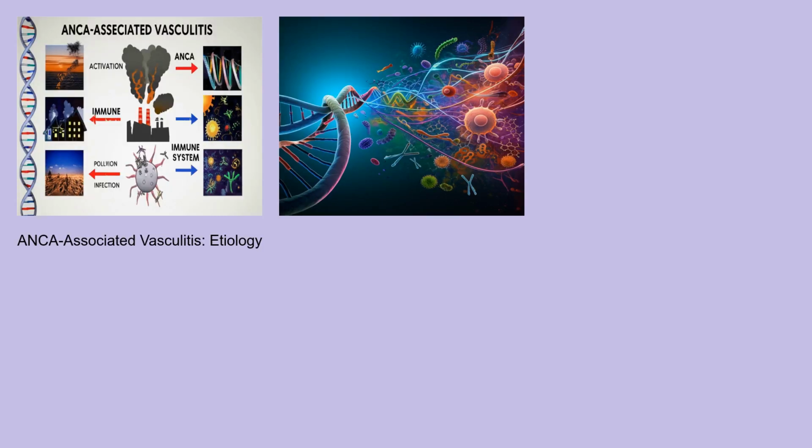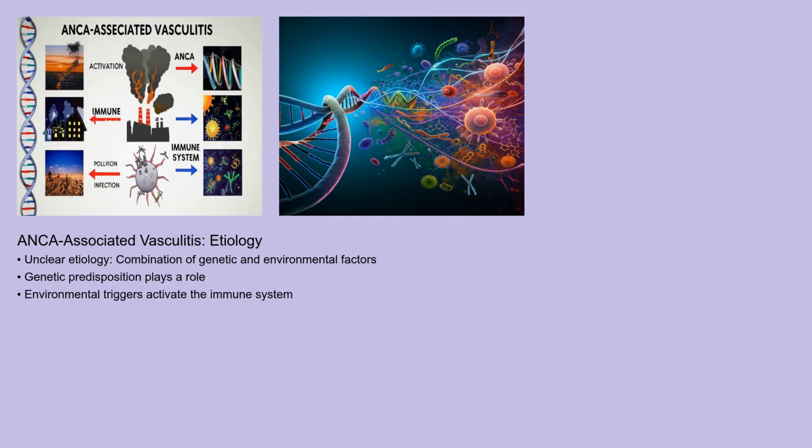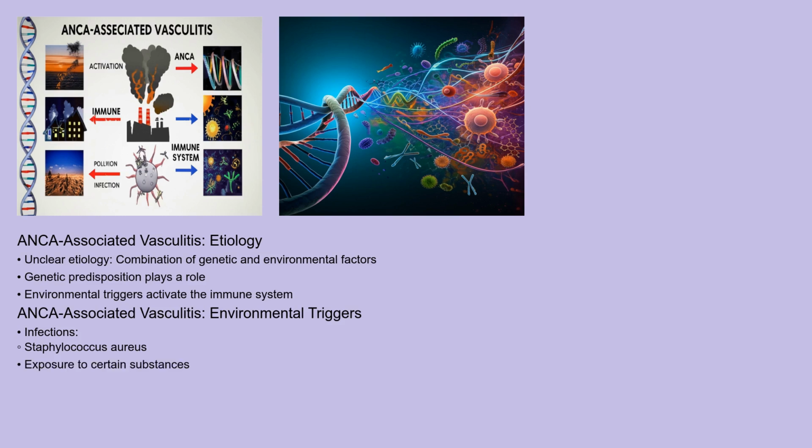The exact cause of ANCA-associated vasculitis remains unclear, but it is believed to be a combination of genetic predisposition and environmental triggers. These triggers, which can include infections like Staphylococcus aureus or exposure to certain substances, may activate the immune system in susceptible individuals. This activation leads to the production of anti-neutrophil cytoplasmic antibodies, or ANCAs, which play a central role in the disease's development. While we don't fully understand why some people develop ANCA-associated vasculitis and others don't, research continues to shed light on potential risk factors. Let's delve into the pathophysiology of ANCA-associated vasculitis.